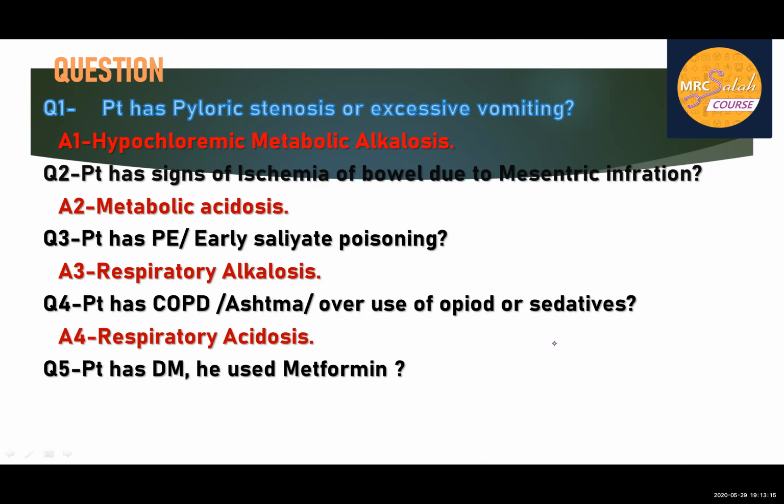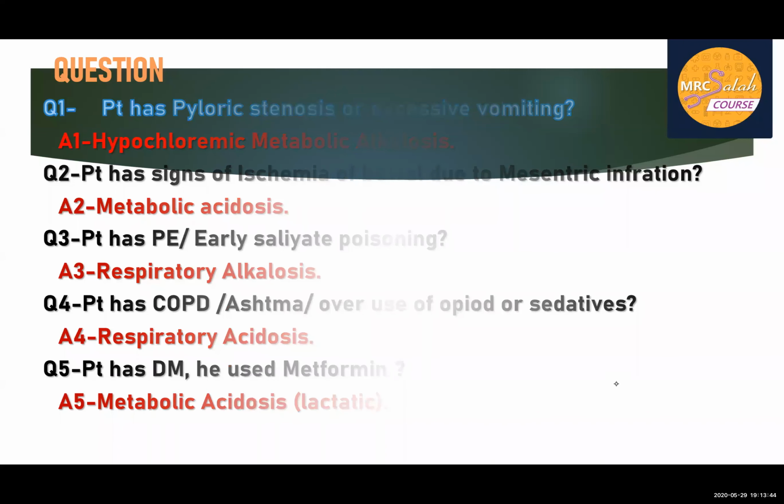Patient has DM and is using metformin. This question came in April 2018, where he's asking about the ABG abnormality and which drug is causing that. Metformin is causing what we name lactic or metabolic acidosis. The question was, which drug is causing metabolic acidosis, and you have many options. So the answer was metformin. Okay.